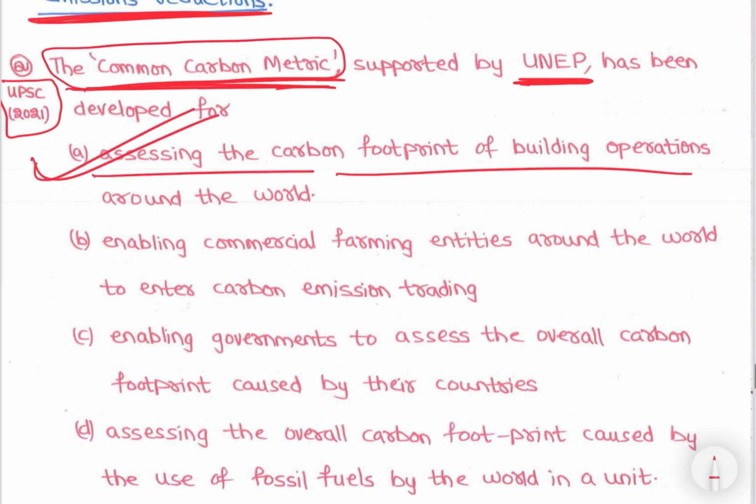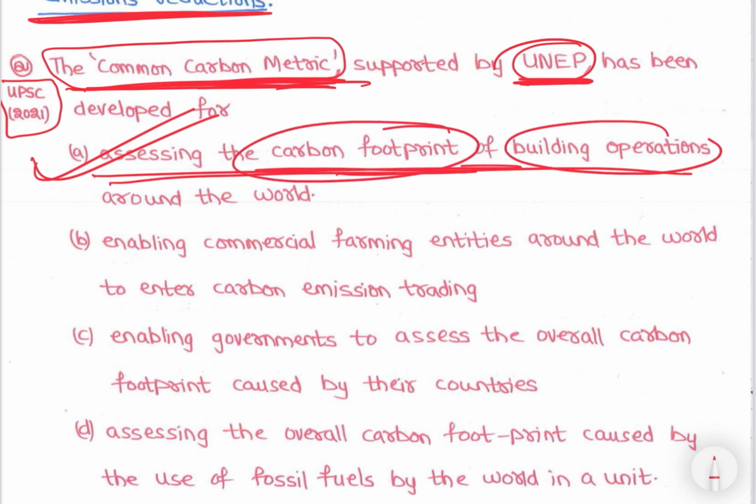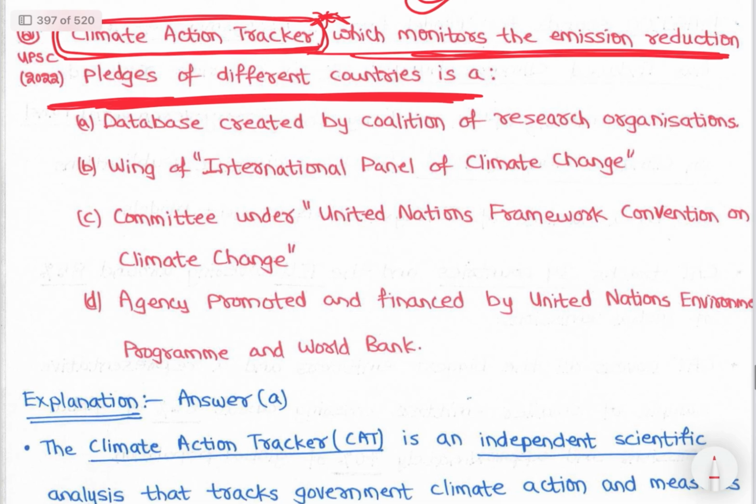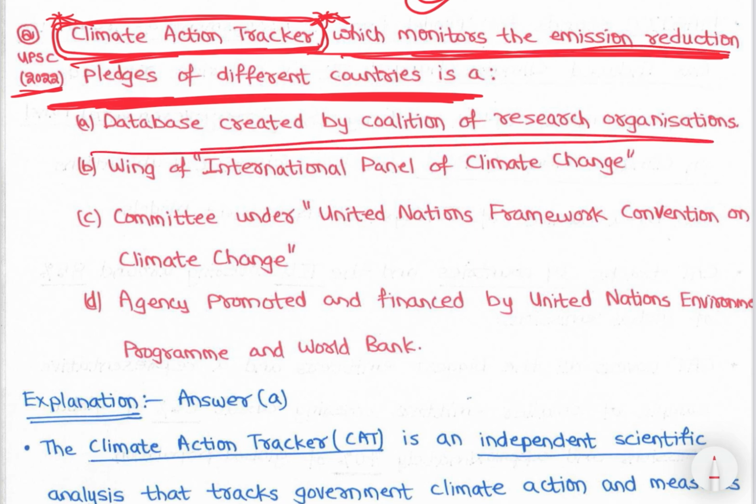Common carbon metric of UNEP, for assessing the carbon footprint of building operations around the world. Then Climate Action Tracker, this is again important, it was in current affairs at that time. The tracker monitors emission reduction pledges of different countries; it is a database created by a coalition of research organizations.